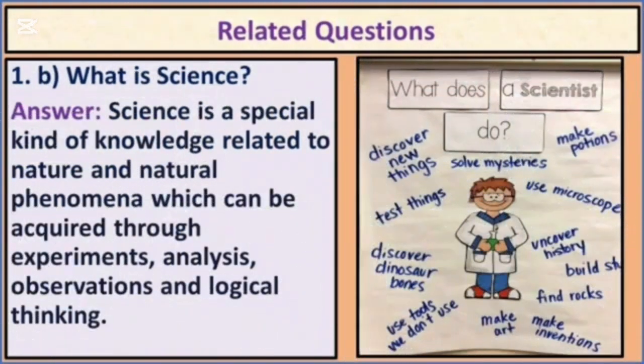Okay? Second question is, what is science? Already I have discussed about science, isn't it? But again I want to tell you that how you can define science. Science is a special kind of knowledge related to nature and natural phenomena, which can be acquired through experiments, analysis, observations, and logical thinking. So, if you write like this, then the definition will be correct.